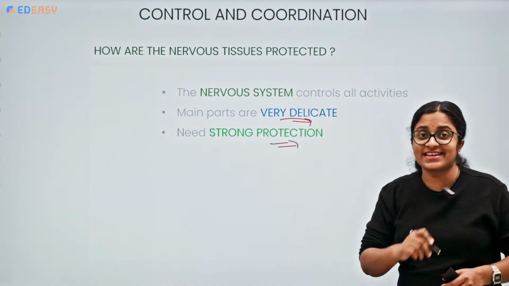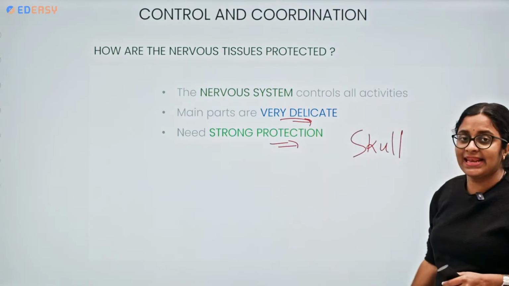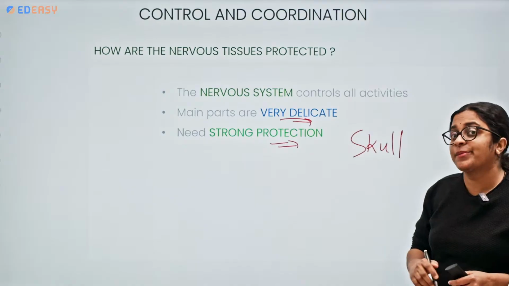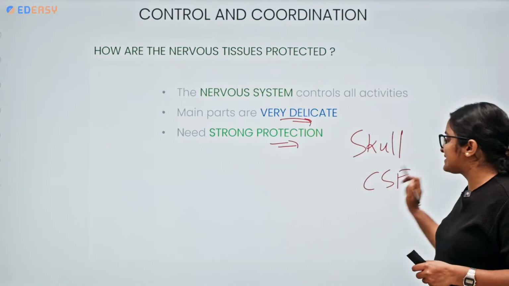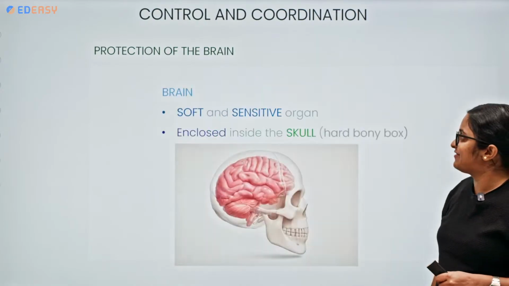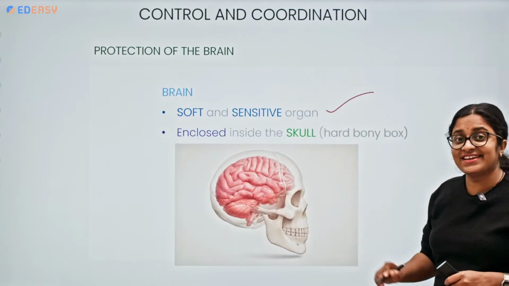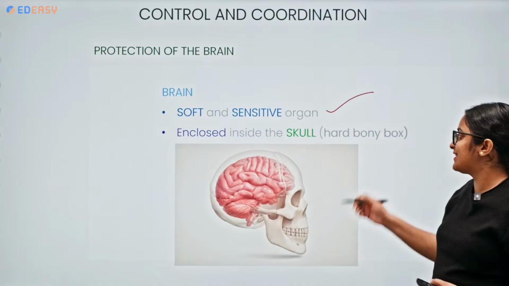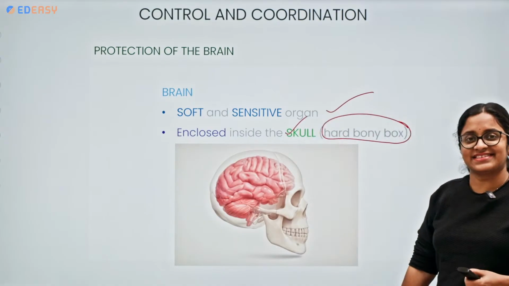So how does the protection come? In the case of the brain, there is the skull, the meninges, three of them, and one more thing, the CSF. The brain is a soft and very sensitive organ, enclosed inside a hard bony box, the skull.